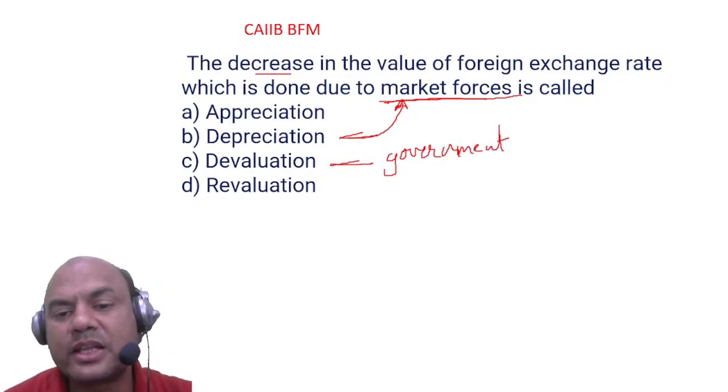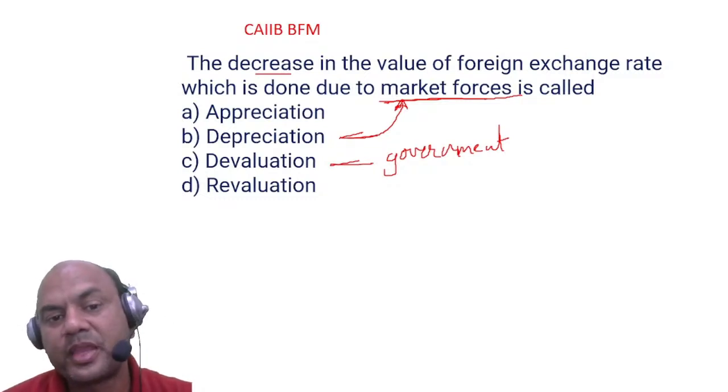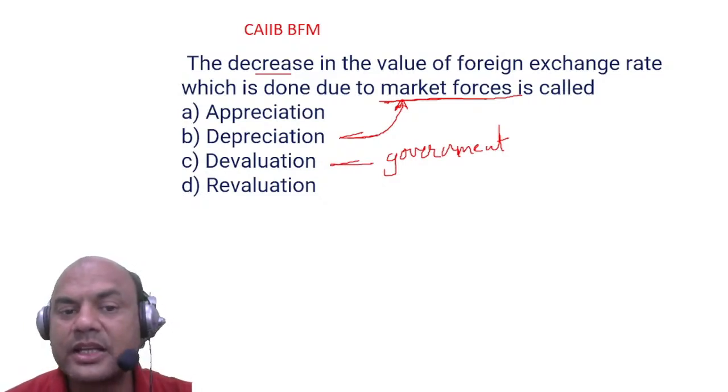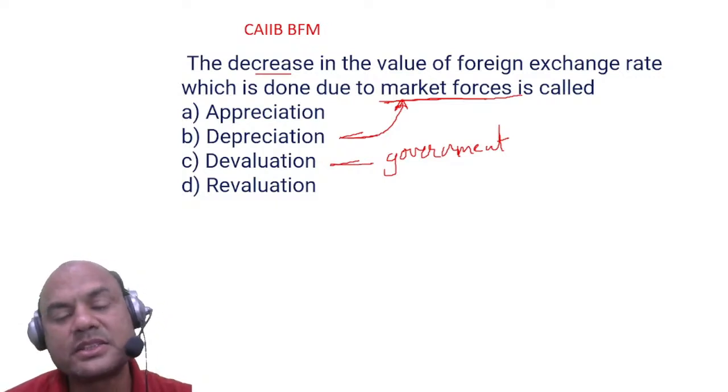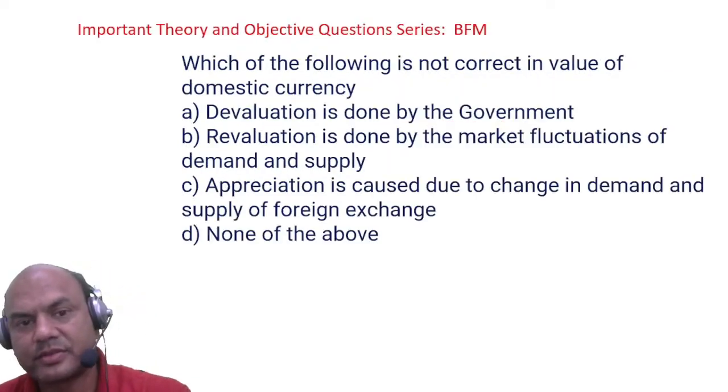Okay. If it is done by the government, in that case it is called as devaluation. Market forces, it is called as appreciation and depreciation. If the price increases, then it's appreciation. If it decreases, then it's depreciation. Okay. Got it? Simple. Next one.